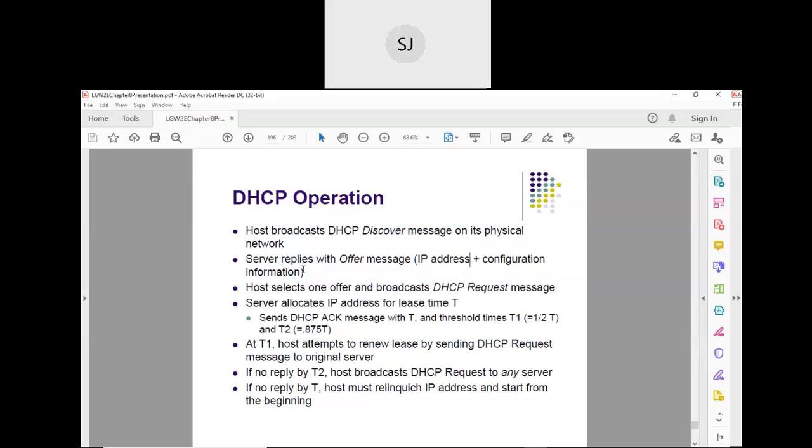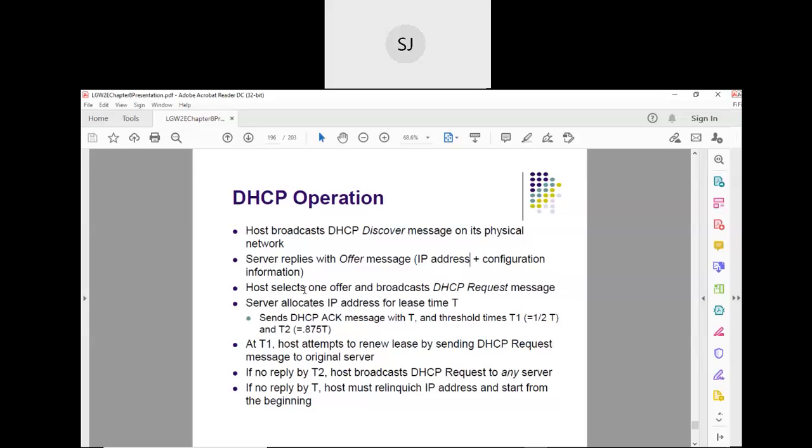Now what does the client do? The client now knows the IP address of the DHCP server, so it could do one-to-one communication, but still it broadcasts.